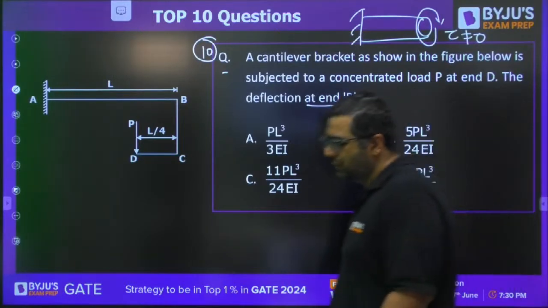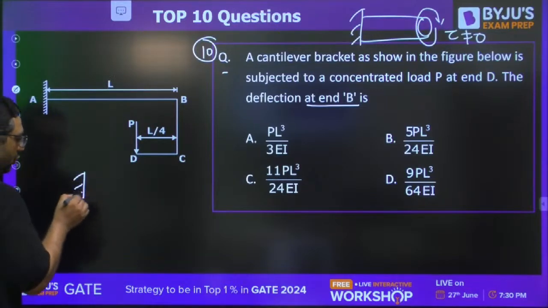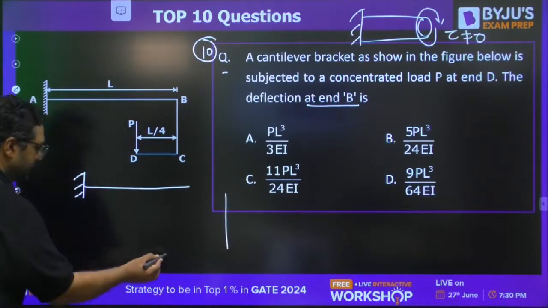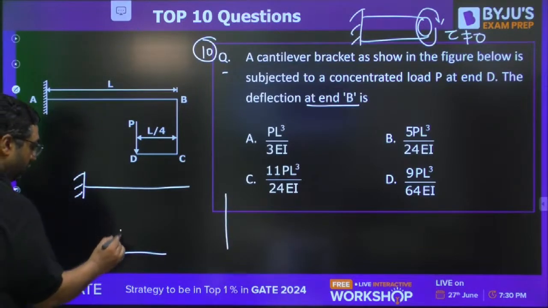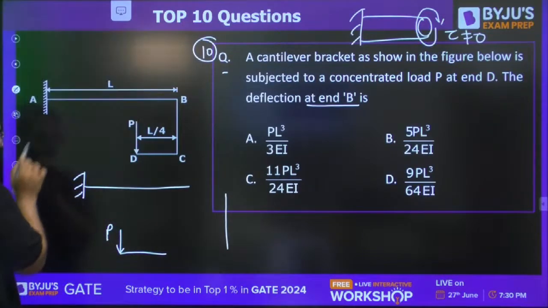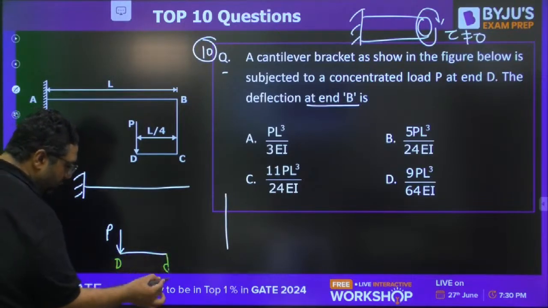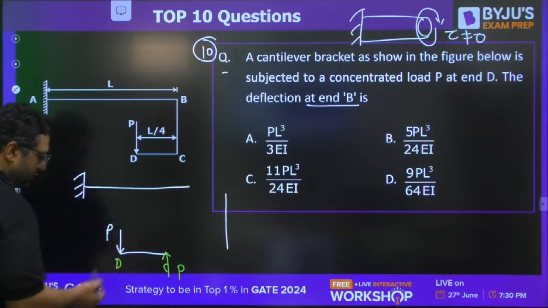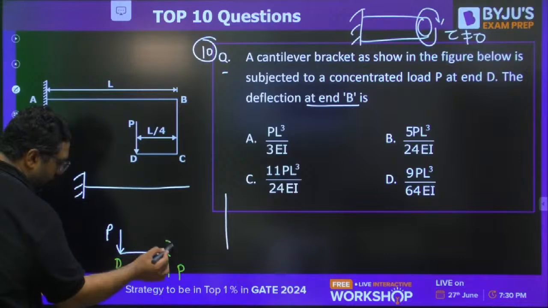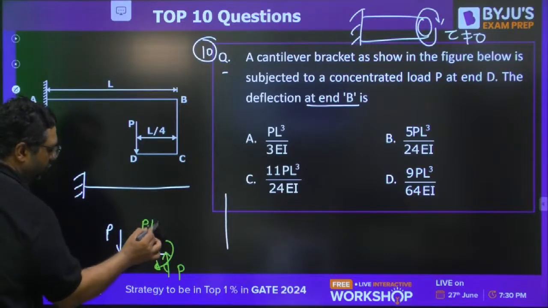This is the question which will be done by equilibrium. I am telling you, you will divide this beam into 3 parts. First of all, you will say this is the load P. Then for equilibrium of this DC part, you need a force P here to balance this force, and this force will also create a moment. To maintain it in equilibrium, this moment will be there, P into L by 4.